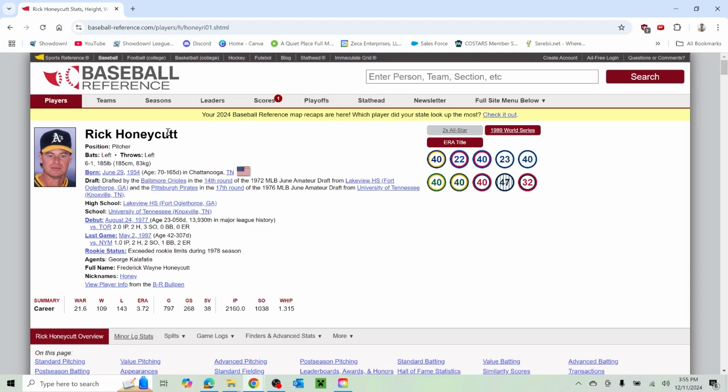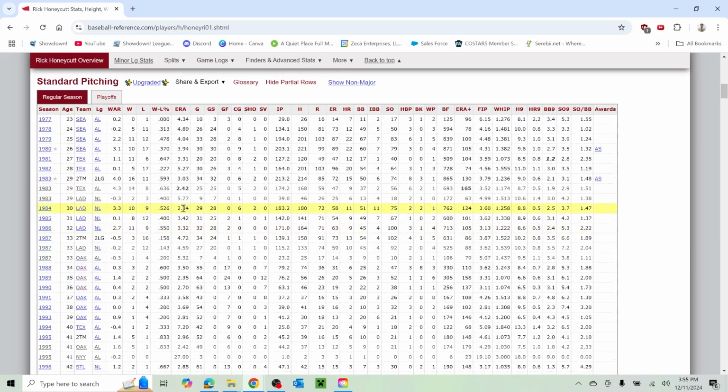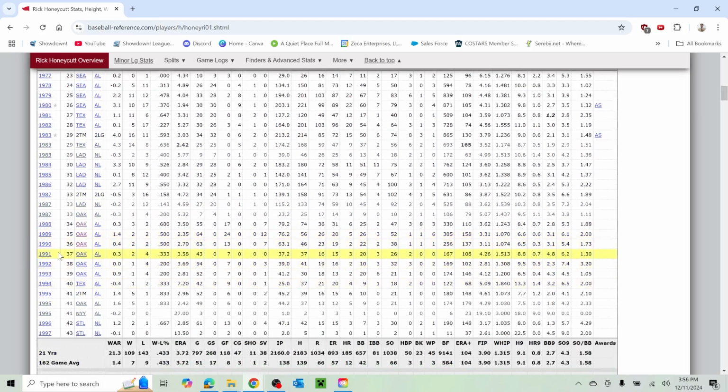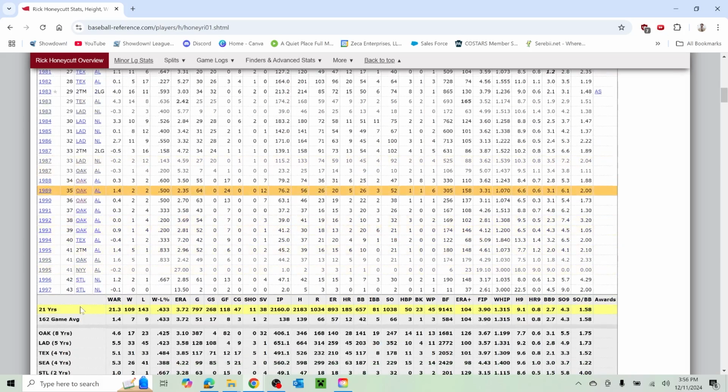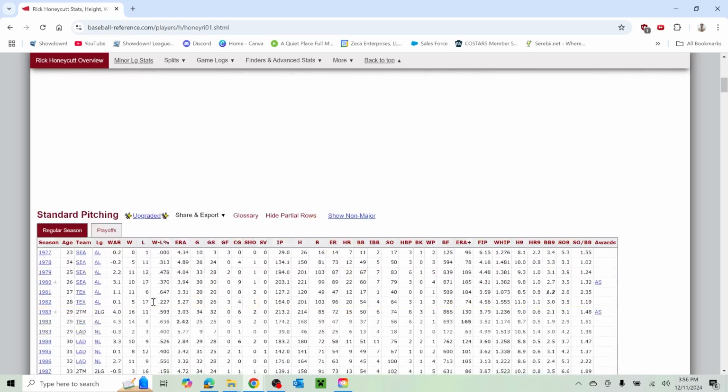So Rick Honeycutt, he was a pitching coach, and I believe he still is the pitching coach of the Los Angeles Dodgers. Pitched with the Dodgers for a couple of years. This was '89 or '90. That was towards the middle to end of his career. 21 years in the league.